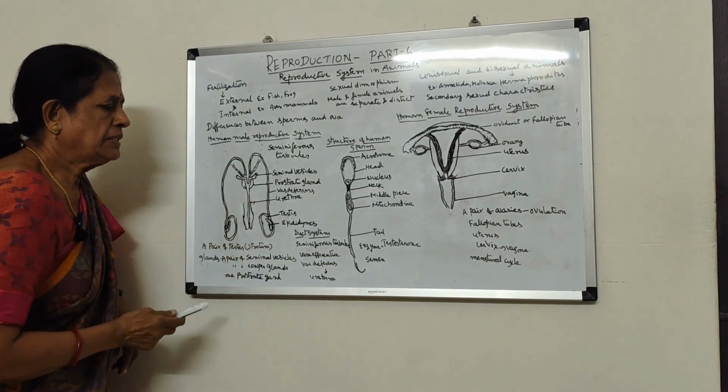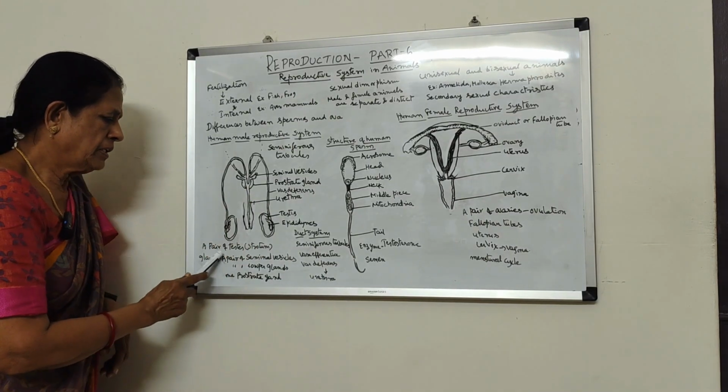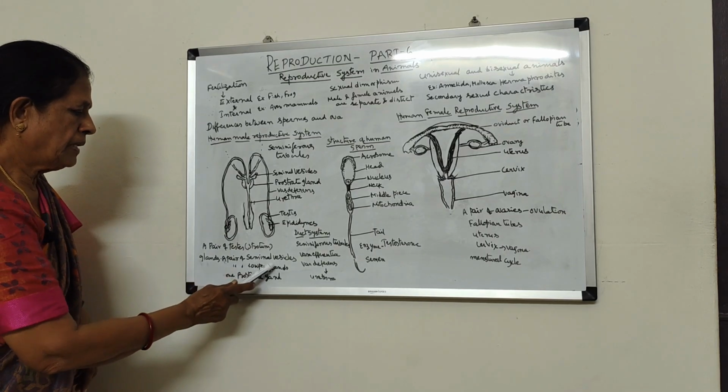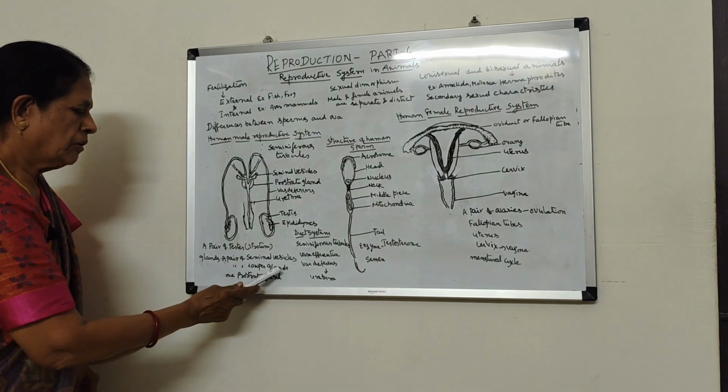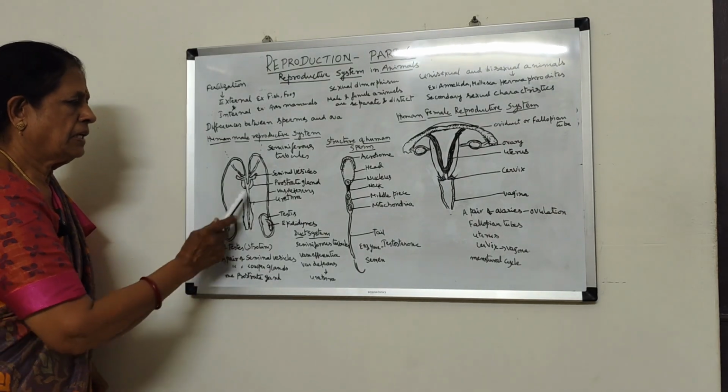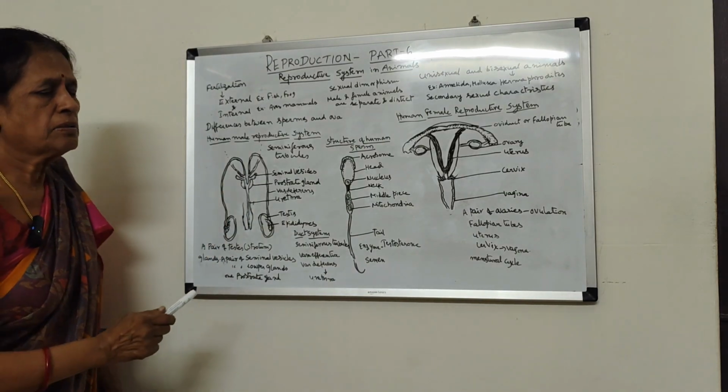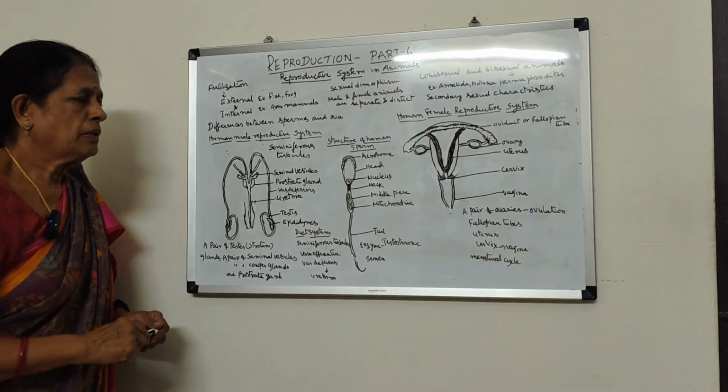So these are the glands which are associated with the male reproductive system.